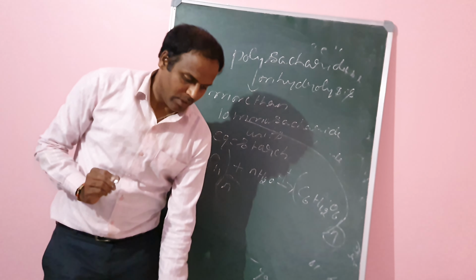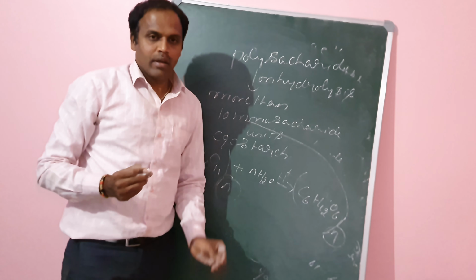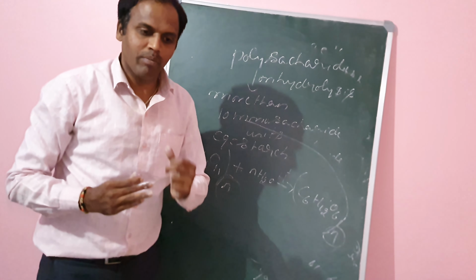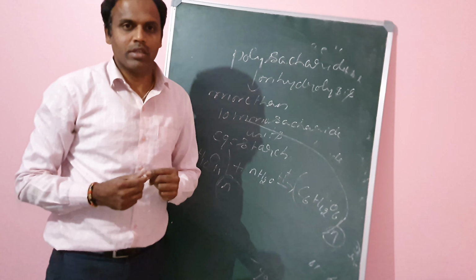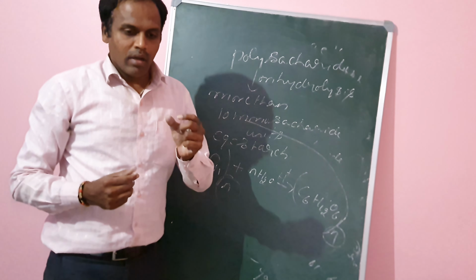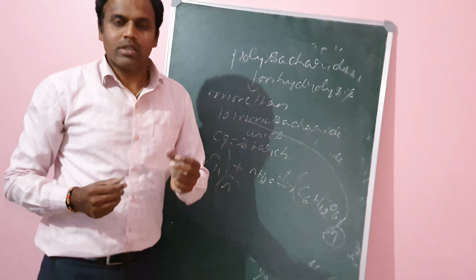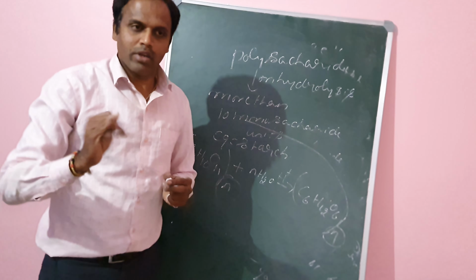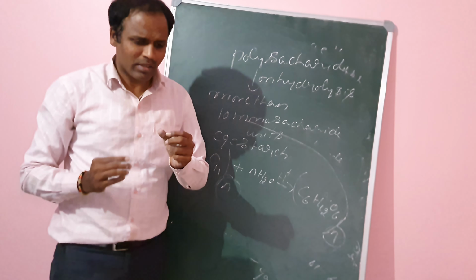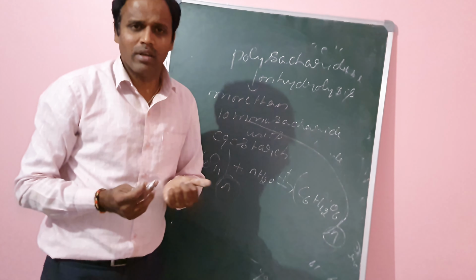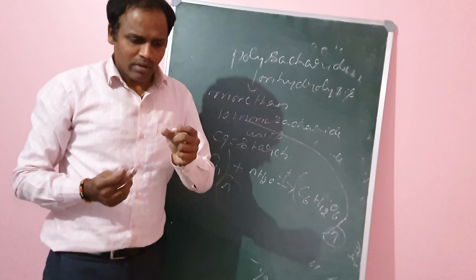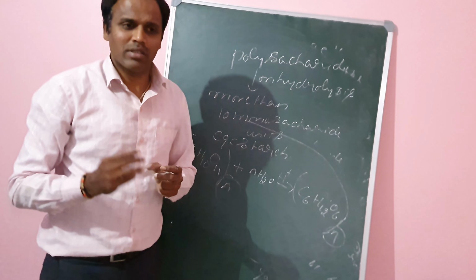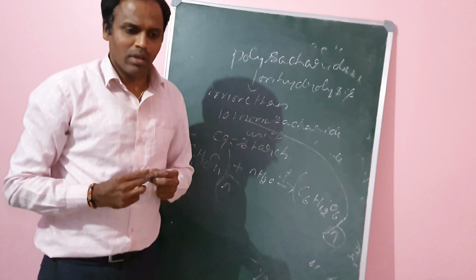To recall, today we started biomolecules. Biomolecules are very important for the growth of living things. Bio means living things, and molecules are carbohydrates, lipids, proteins and nucleic acids, which are essential for life. Today we covered carbohydrates, which are simply glucose molecules.